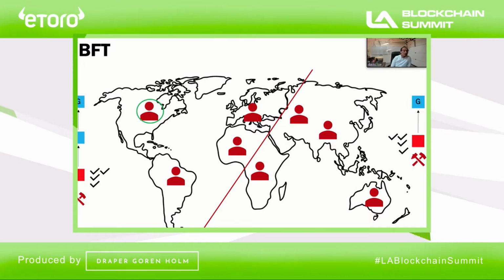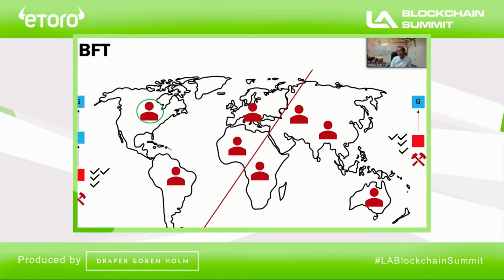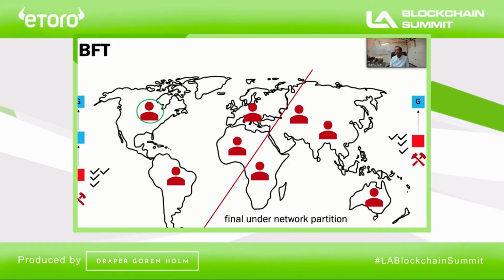And so if the left chain is finalized with a small number of votes, then it could happen that the other chain will show up later and reverse all the transactions that were made. So therefore, it has to be safe under network partition. And this is what we call final under network partition. Okay, so this is the BFT protocol.